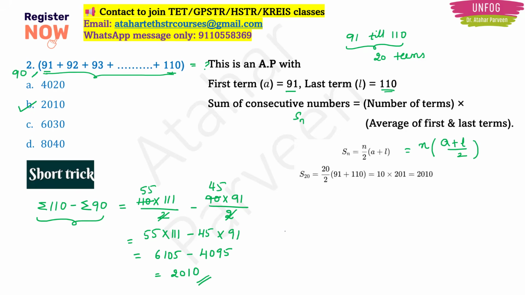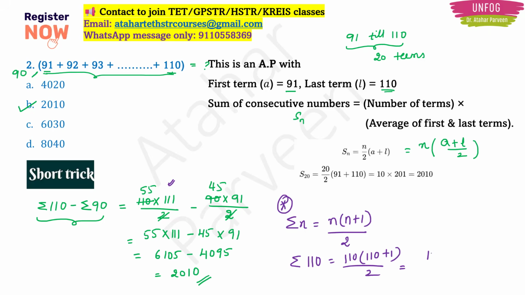See here, actually summation of n is nothing but n into n plus 1 by 2. So this is the sum of n consecutive numbers. This is the formula which we are applying here. But this is a very simple and basic formula. You should be already knowing. If it is summation of 110, then it will be 110 into 110 plus 1 by 2.